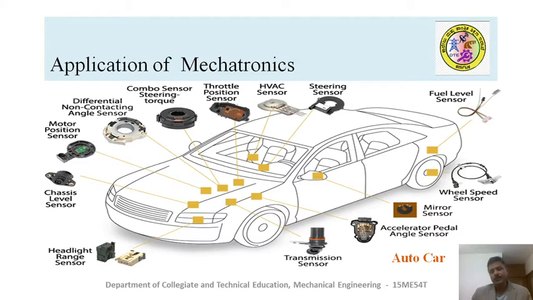That's how the microprocessor gives the indication to the driver, so that the driver can do the needful. That's how the microprocessor controls the entire functionality of the car, so that the car can run smoothly without difficulties. That's the use of mechatronic systems, and it's very common in recent automotive, in all kinds of vehicles.